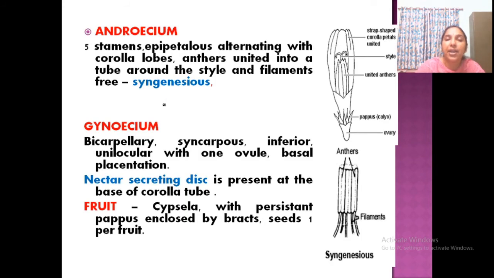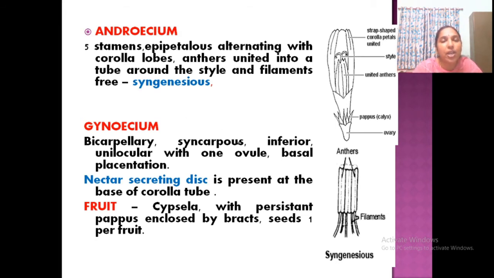Now, androecium. Androecium has 5 stamens, and the stamens are united. That condition is syngenesious. We studied that already. Filaments are free, but anthers are united. Understood? So, syngenesious is the typical feature of the family Asteraceae. See how this happens here. Anthers are all united, but filaments are free. This is the syngenesious condition. So, syngenesious is the feature of Asteraceae. Okay. Style and filaments are free.